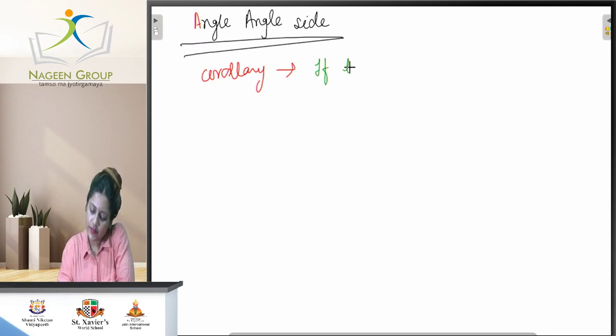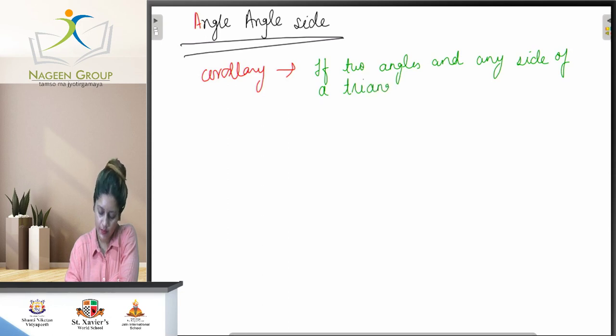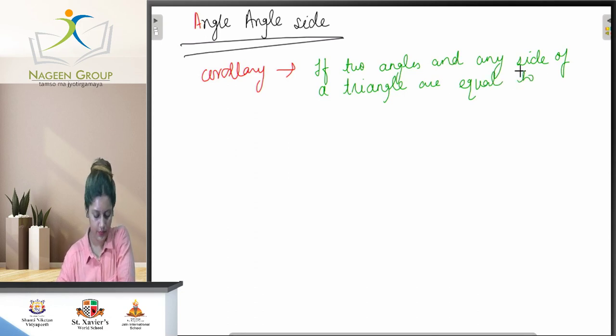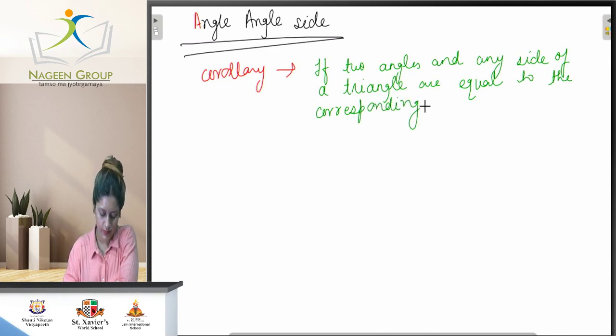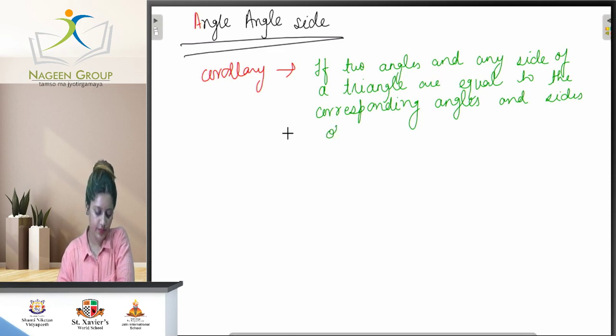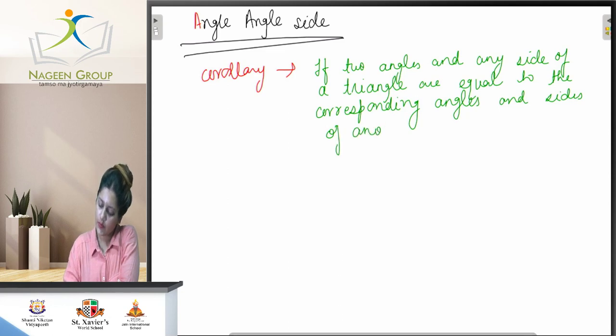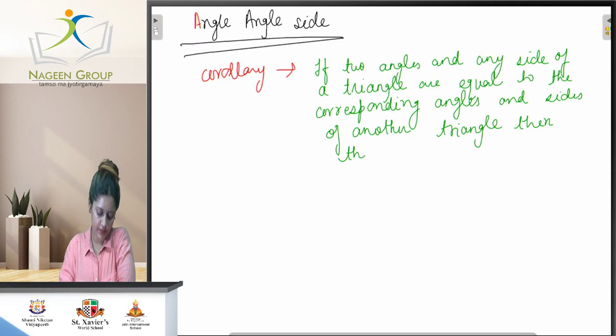It means if two angles and any side of a triangle are equal to the corresponding angles and side of another triangle, then the two triangles are congruent.